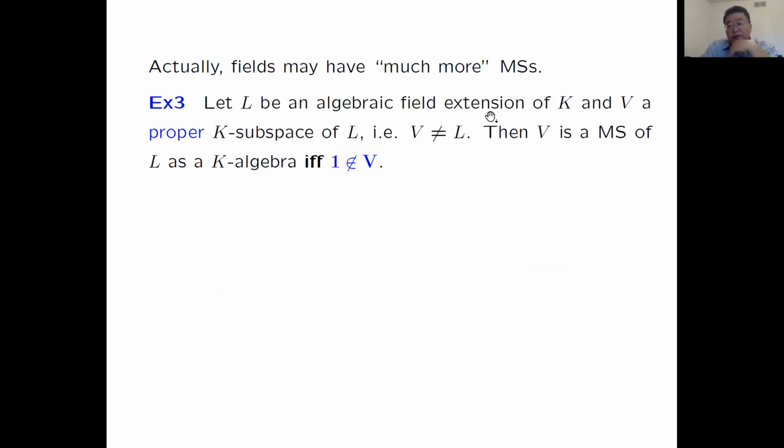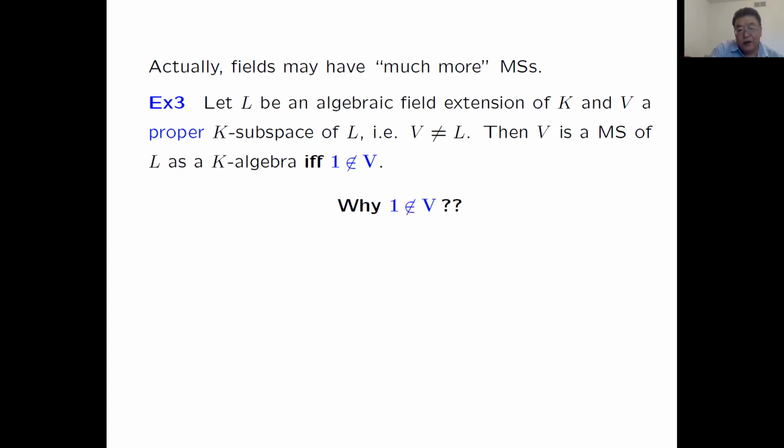Let L be an algebraic field extension of a field K. Then L is a K-algebra. Let V be a proper K-subspace of L. Proper means not the whole algebra L. Then V is a Mathieu subspace of L as a K-algebra if and only if 1 is not in V. So any proper subspace which does not contain 1 is a Mathieu subspace. We know a lot of them. Any proper ideal cannot contain 1. The same here: any proper Mathieu subspace cannot contain 1. But it can contain any non-invertible elements, like ideals.